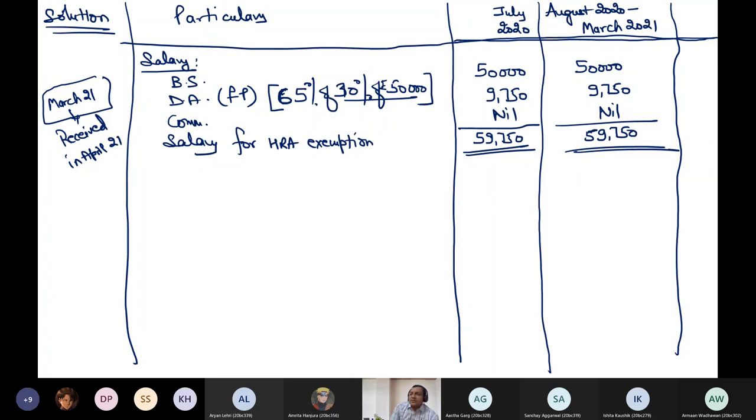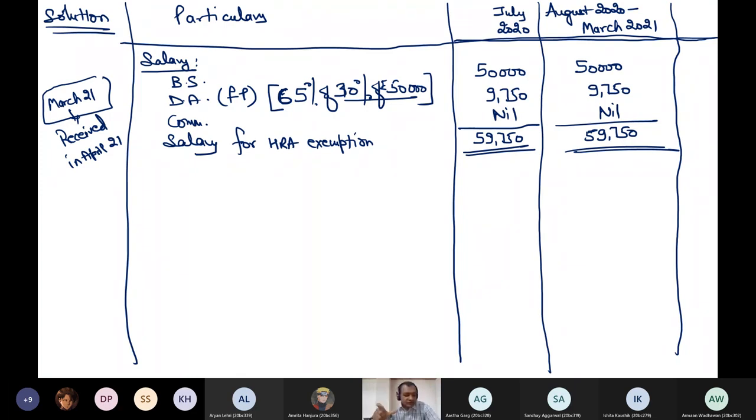Salary for the period during which rented accommodation is occupied by the employee in the previous year will be included. It does not matter whether it is received or not. Similarly, what happened in the last example? Salary of that period during which accommodation is not occupied by the employee in your previous year will not be included even if received. So both these cases are vice versa.